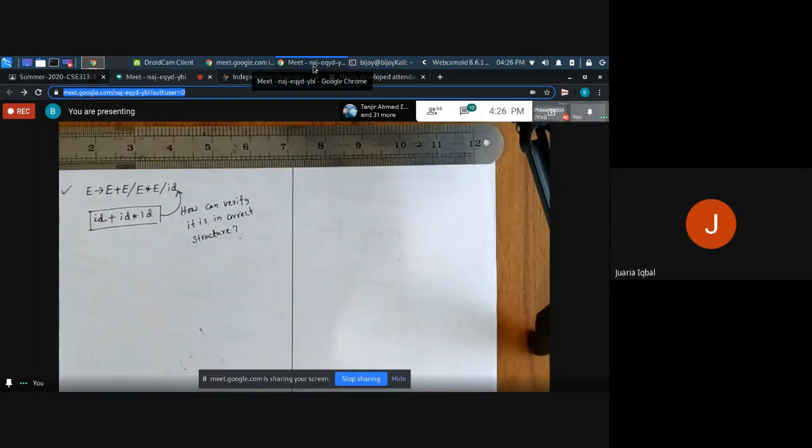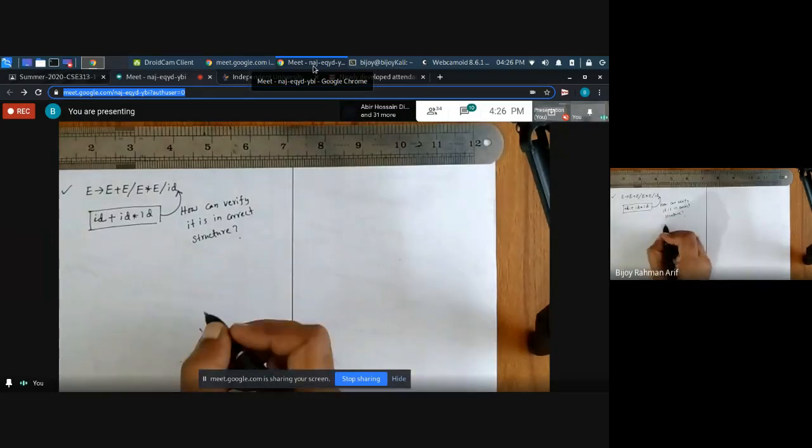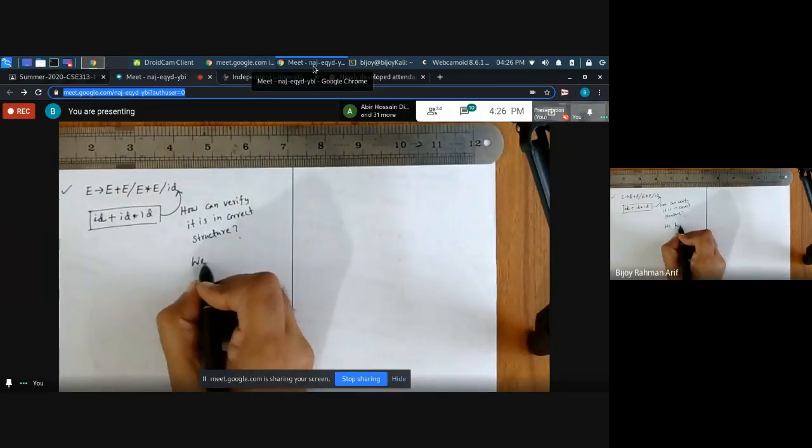Tell me, give me the answer. We have to derive. Wonderful. Derive this string or stream of tokens from this grammar. So that is the answer. We have to derive. So how can we derive?